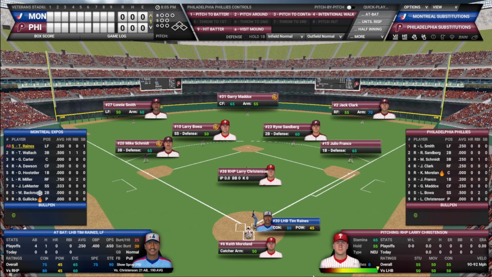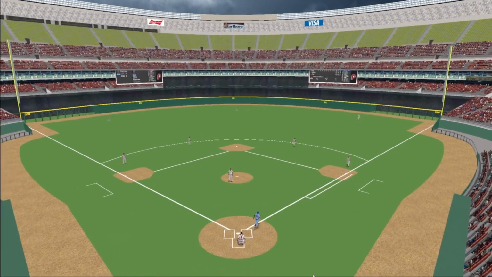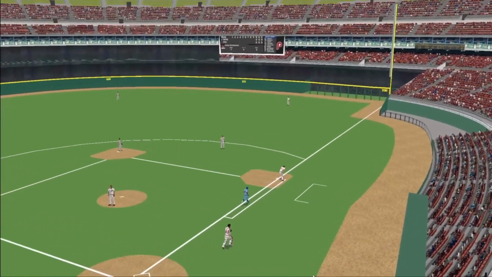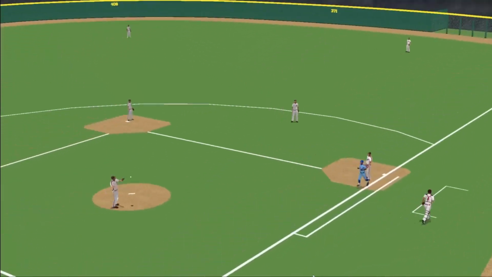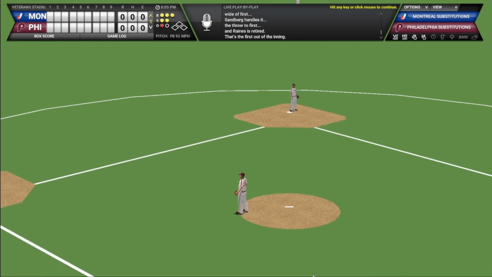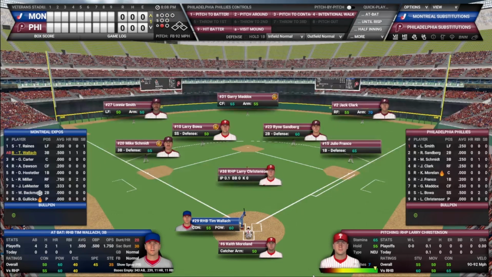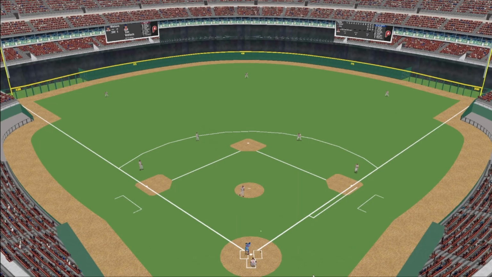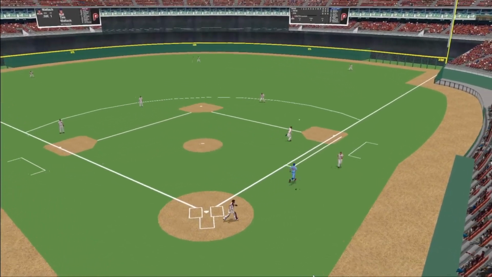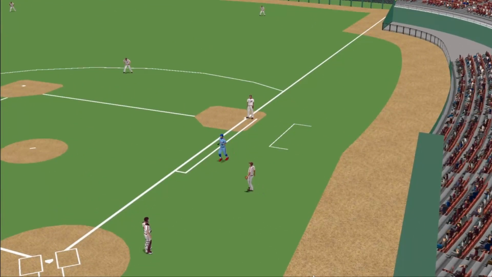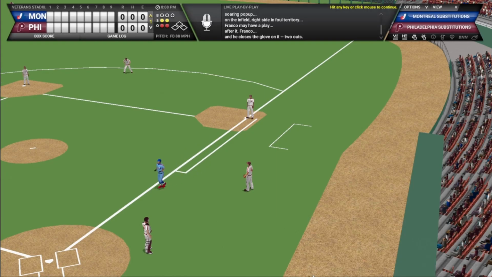Let's get underway. Christensen's first pitch to Tim Raines, a ground ball. Right there's Ryne Sandberg. Ball finds him. He makes the play, one away. Tim Wallach will step in now, 2 for 4 in the first game. He hit a home run. Pitch from Christensen, off the end of the bat. Franco comes in, makes the catch in foul territory, 2 down.